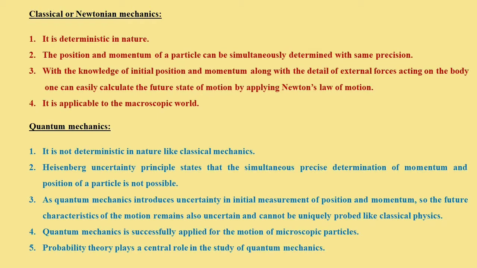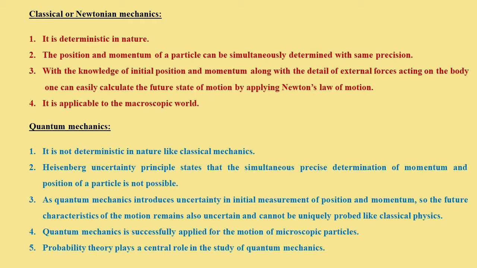It successfully developed theories explaining experiments which were not earlier explained with the help of classical mechanics. Classical mechanics failed to explain those experiments, but quantum mechanics successfully developed a new theory and explained them. Now, what is the difference between the approaches of classical and quantum mechanics? Look here, it is given in 2 points.